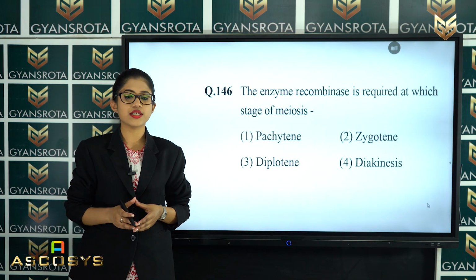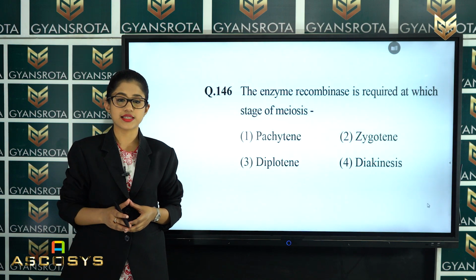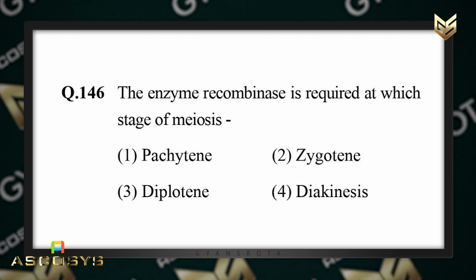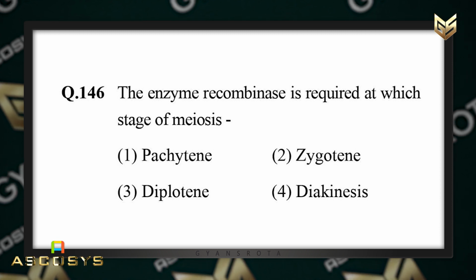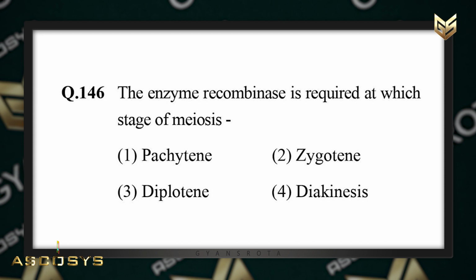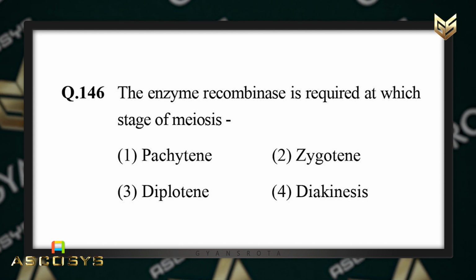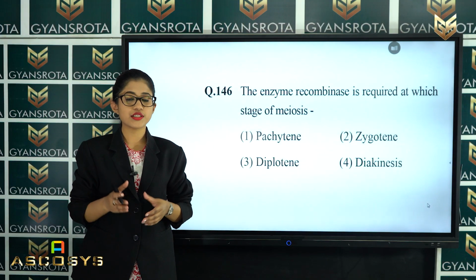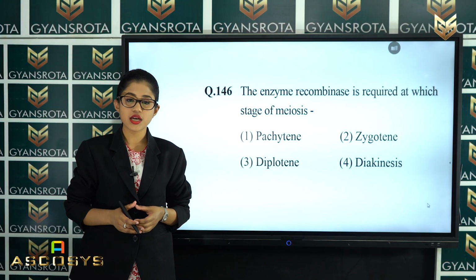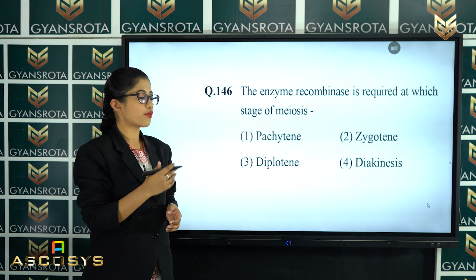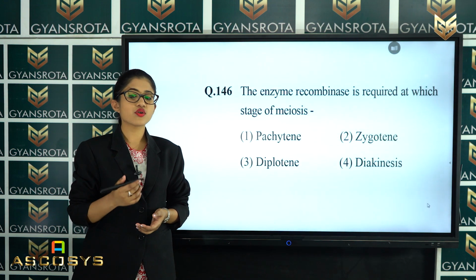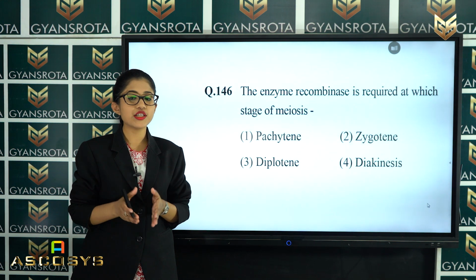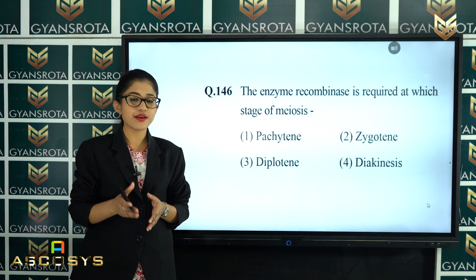Now, the next question is question number 146. The enzyme recombinase is required at which stage of meiosis? Pachytene stage, zygotene stage, diplotene stage or diakinesis. So, in the chapter cell cycle and cell division, we have discussed all the options that are given in this question. So, in the pachytene stage, what happens? The homologous chromosomes bind to each other to form pairs, right?